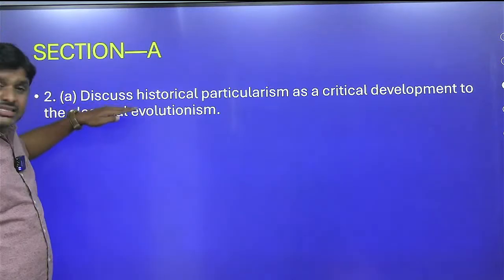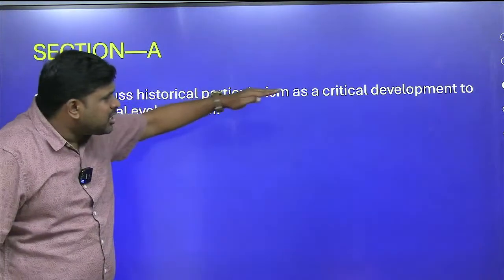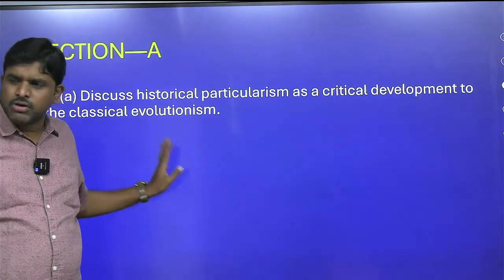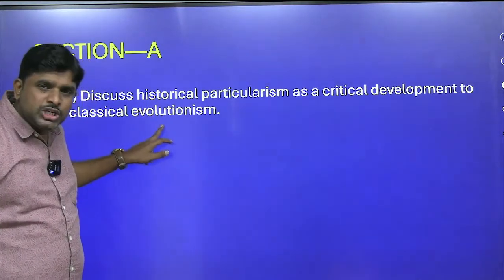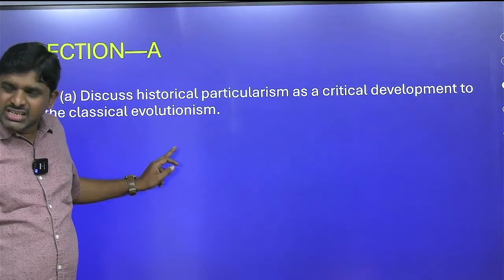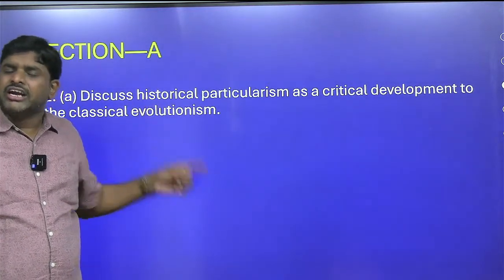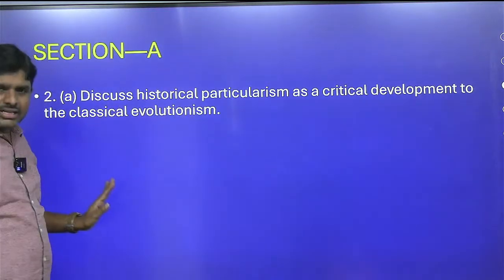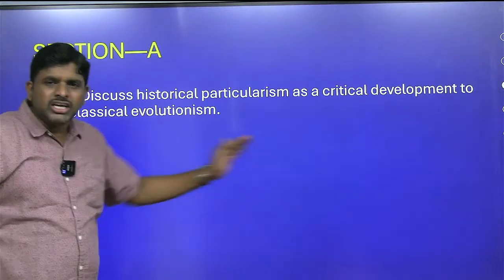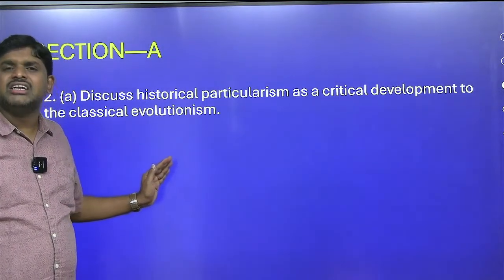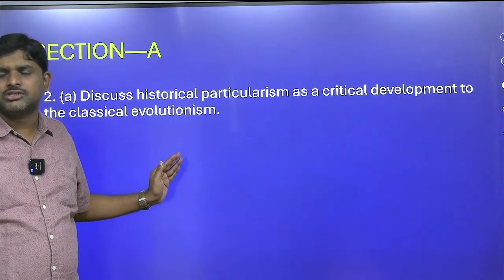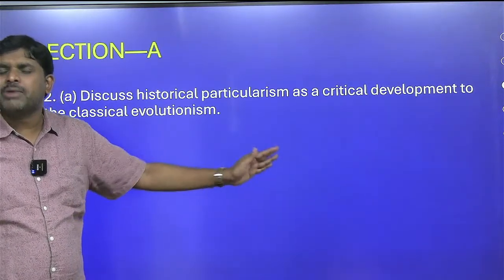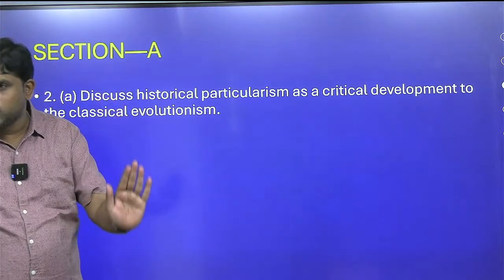Second question: discuss historical particularism as a critical development to classical evolutionism. What is the question about? You have to write about classical evolutionism, the criticism of classical evolutionism, and the answer to the criticism of classical evolutionism, which is historical particularism. While writing the answer, anthropological thought is a school of thought which gives us understanding about the evolution of cultures across the world. The initial school of thought which came to explain the evolution of cultures is classical evolutionism.